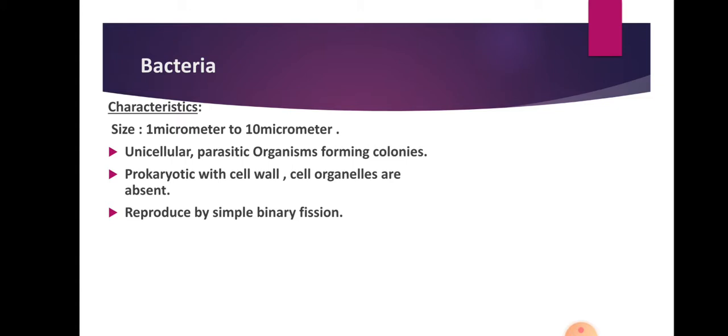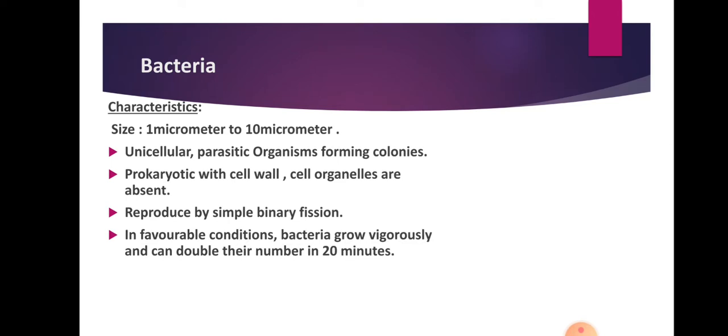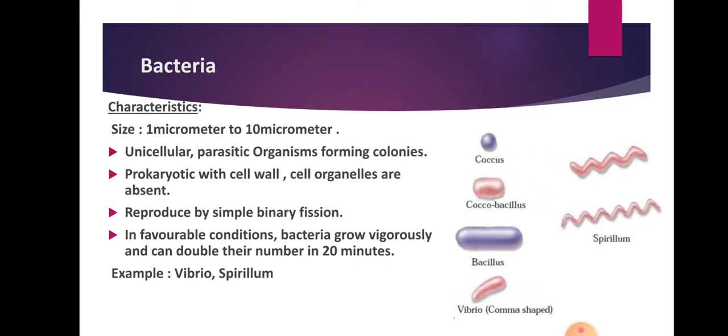Mostly bacteria reproduce by simple binary fission, and in favorable conditions bacteria grow vigorously and can double their number in 20 minutes. And according to that we can observe their examples. Vibrio, Spirillum are different examples, or we can observe Coccus, Coccobacillus. These are also different examples that we can see.